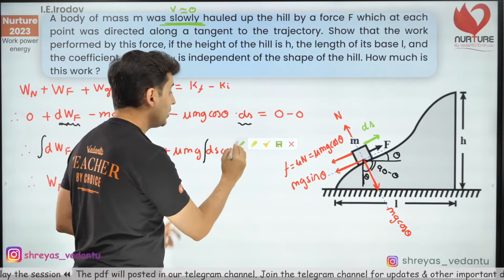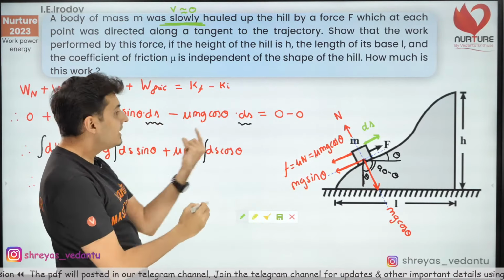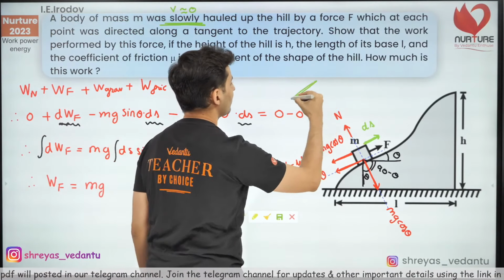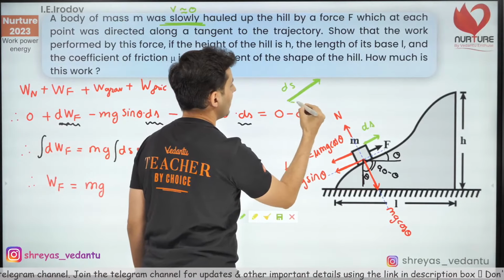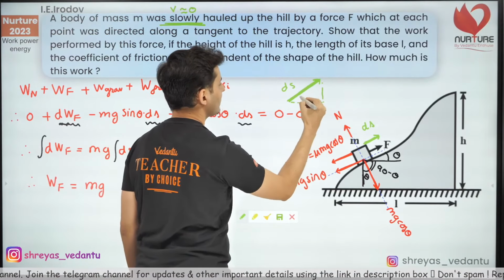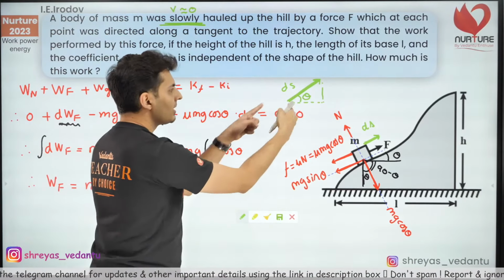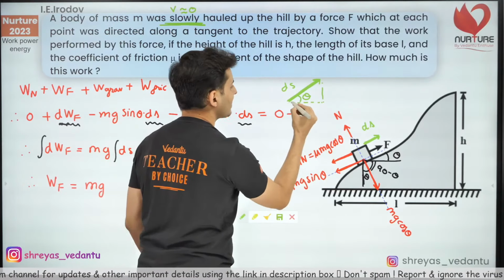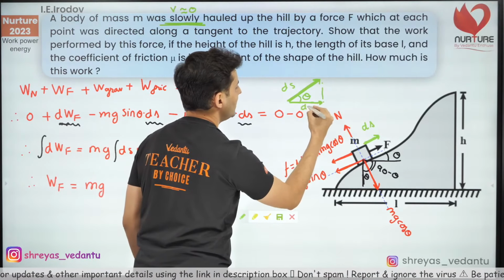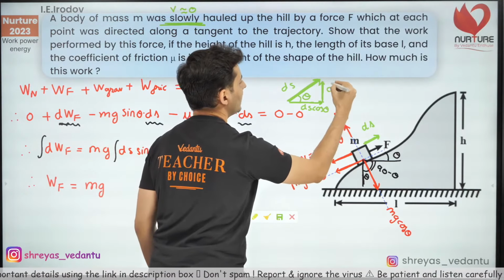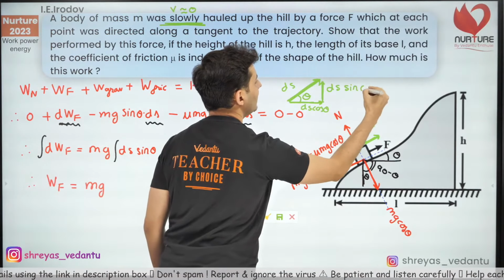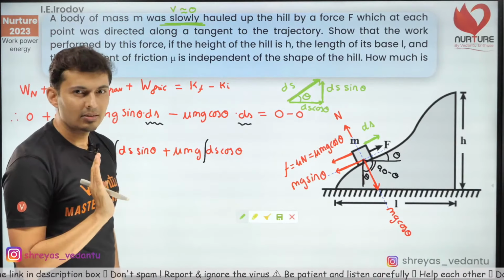I'll tell you why. Look at this diagram carefully. ds is that small displacement, right? Now let me just draw a triangle like this. This is theta. This base is nothing but ds cos theta, and this height is nothing but ds sine theta. Does that make sense to you?